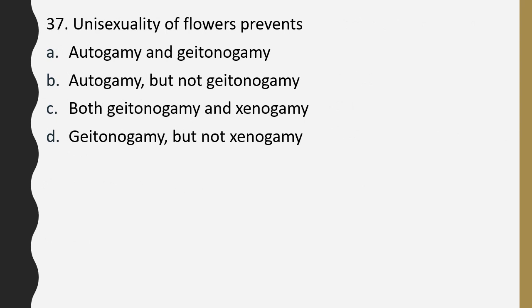Question number 37. Unisexuality of flower prevents autogamy and geitonogamy, autogamy but not geitonogamy, both geitonogamy and xenogamy, or geitonogamy but not xenogamy. The correct answer is option B. It prevents autogamy but not geitonogamy.